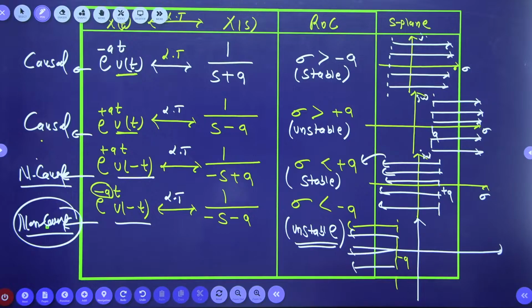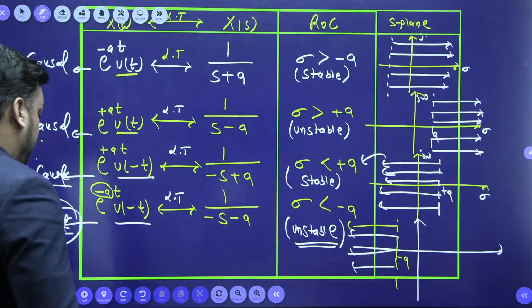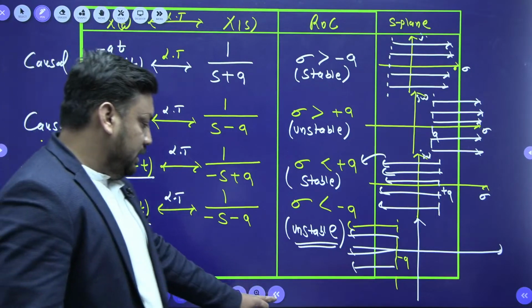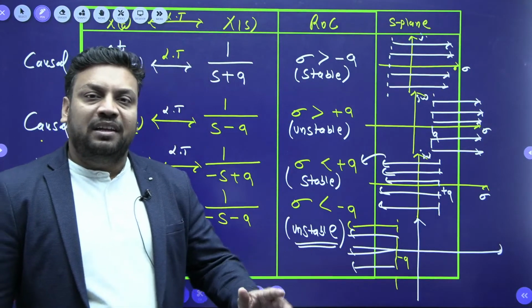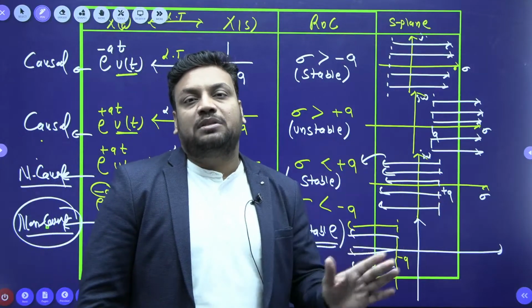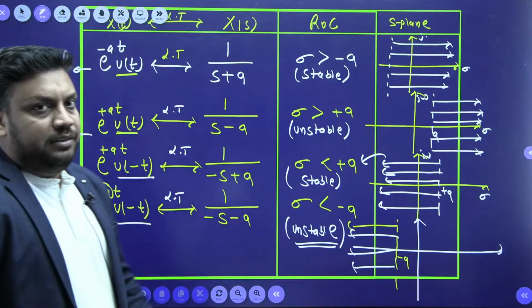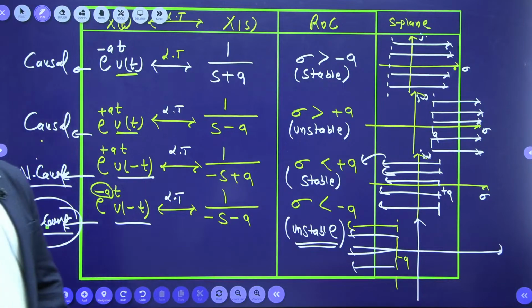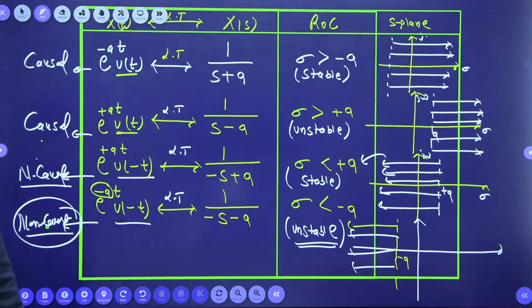So what we will say is that the ROC must be right hand side. For causality, we can also make the statement that for causality, ROC must be right hand sided. Chaliye. So I think you all guys completed till this slide. Shall we go for next, beta?